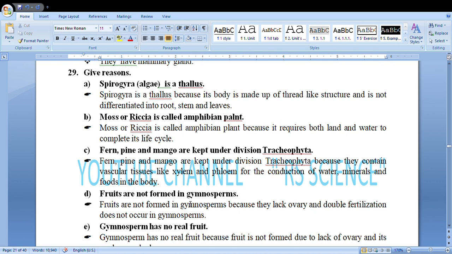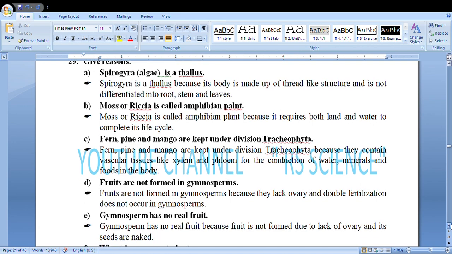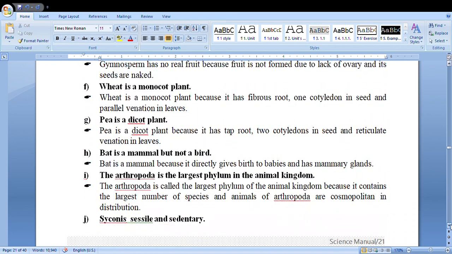Fruits are not formed in gymnosperm because they lack ovary and double fertilization does not occur in the gymnosperm. Gymnosperm has no real fruits because fruit is not formed due to lack of ovary and it is naked seeded.